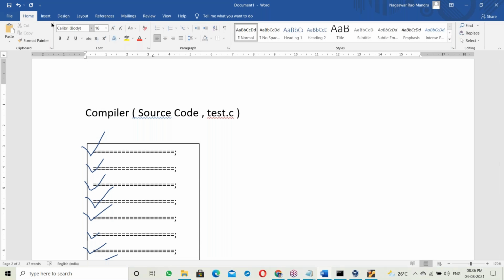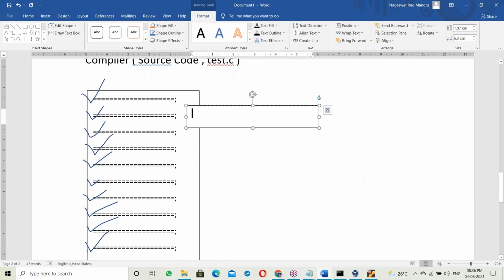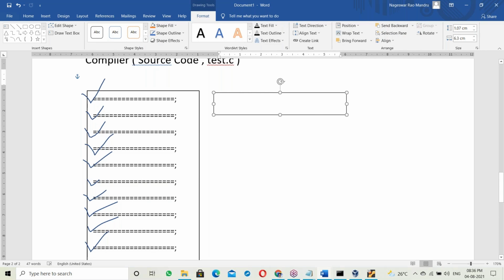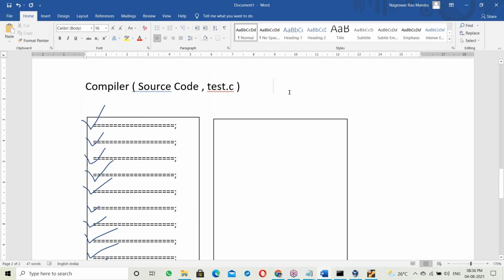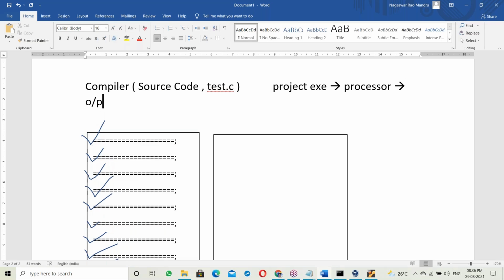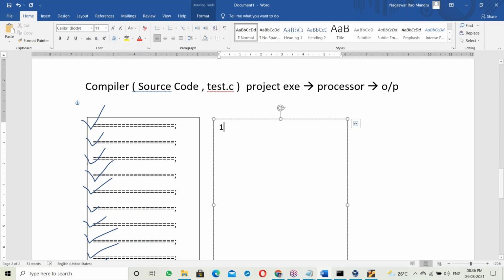After checking all the errors, if there are no errors, it generates another result file. It generates one more file called the exe file, the project exe file. That exe file is submitted to the processor. So finally execution gives output, all at a time, right? So that exe file is submitted to the processor. Every statement converts into binary code, top to bottom, all the statements.